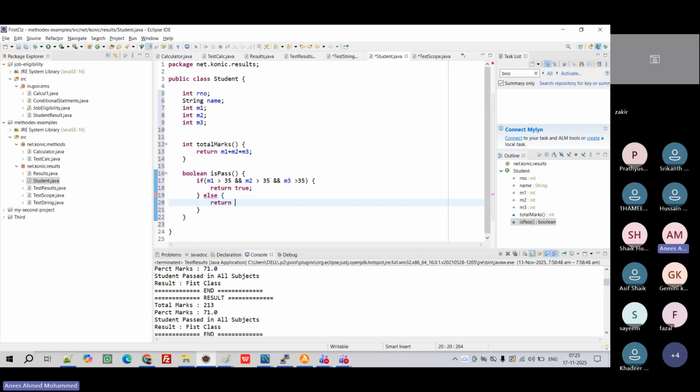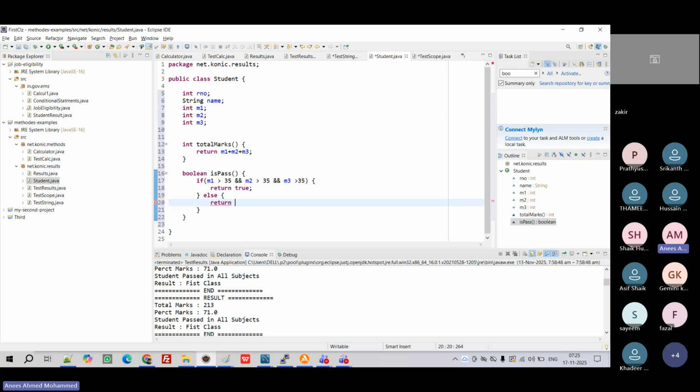I don't need to pass it. Previously, you might have seen I was always passing M1, M2, M3. For average I'm passing M1, M2, M3. For total I'm passing M1, M2. Everything I'm passing, even pass and fail. Now I don't need to pass it, because it's at student level.